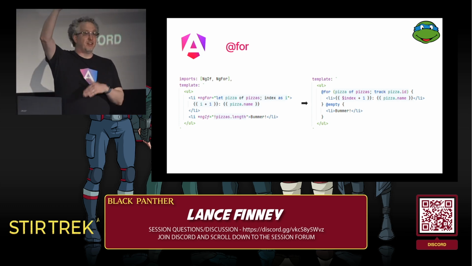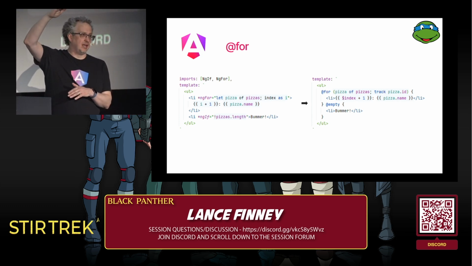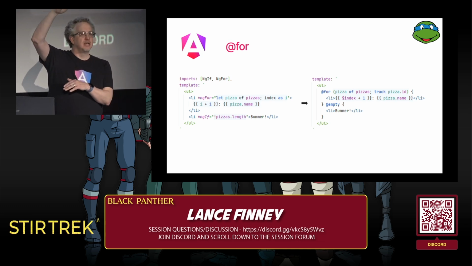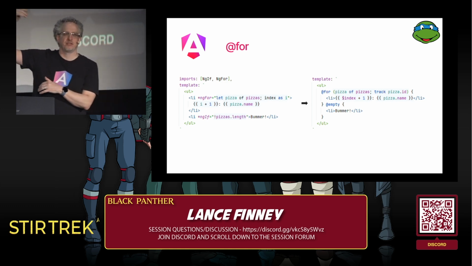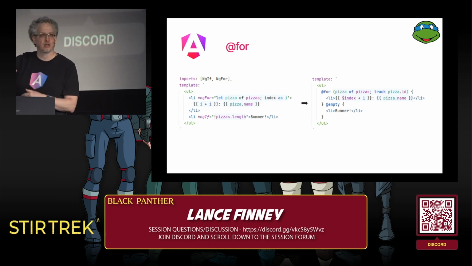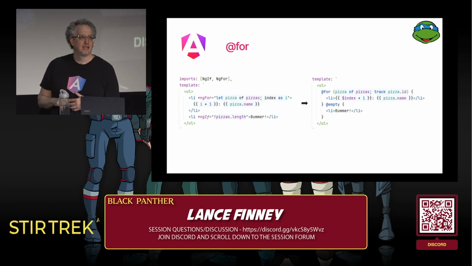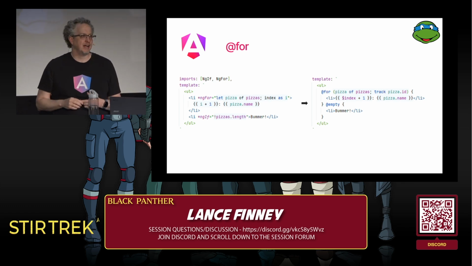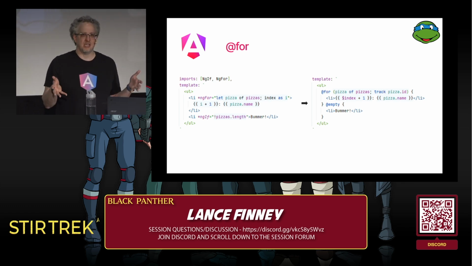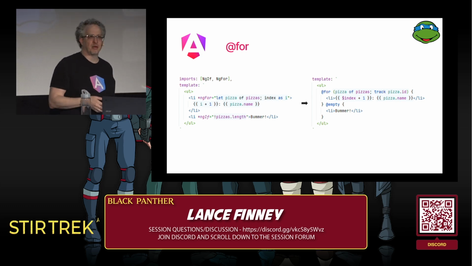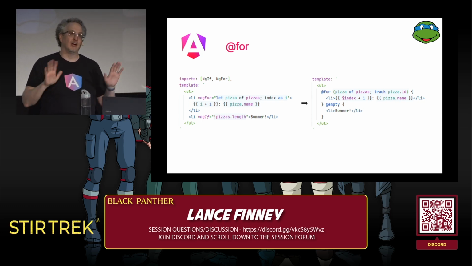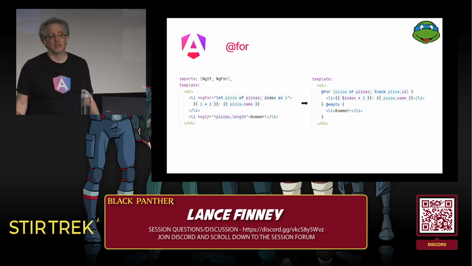Imagine we have a list of 50 pizzas, and it's alphabetized. And we can change things in there, add, delete, whatever. And we rename one of the pizzas from sausage to Italian sausage, so it has to go to a different spot in the array. If we don't have something like track, Angular is going to look at that and say, well, things changed, but I don't know exactly what changed. I don't know if any of these things are the same thing that they were before. You know, I better just re-render everything.